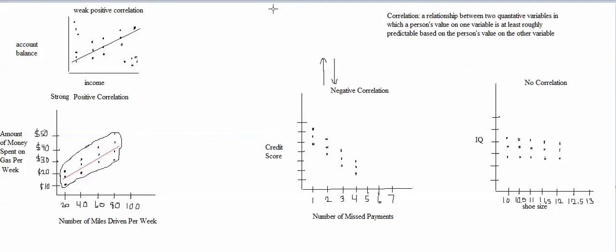Let's try to think of an example that might be a weak negative correlation. I was thinking about maybe the number of units that a college student takes and the amount of free time they have per week. Let's put number of units down here and free time up here.